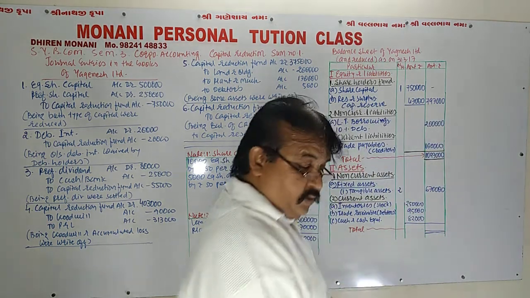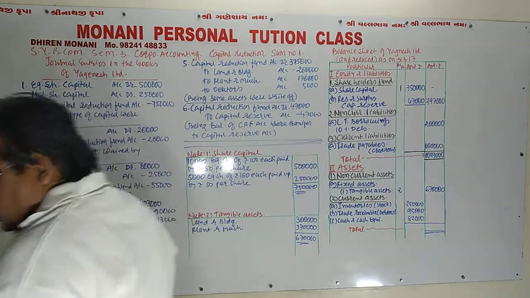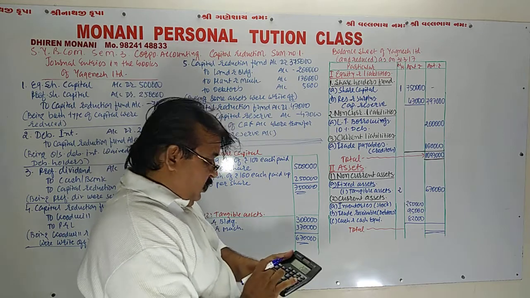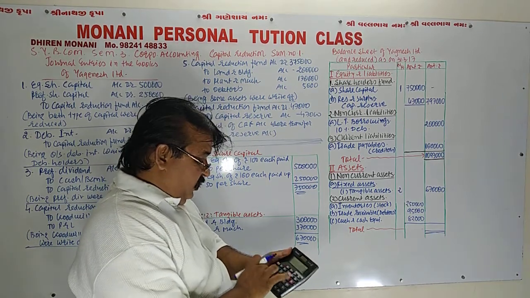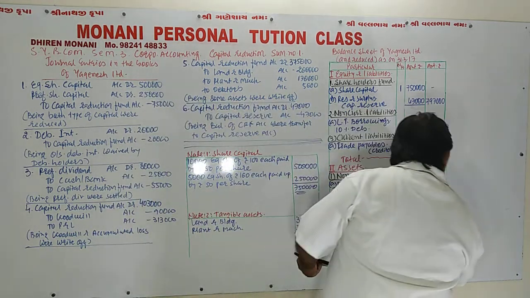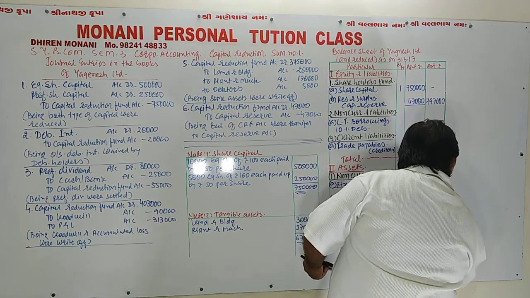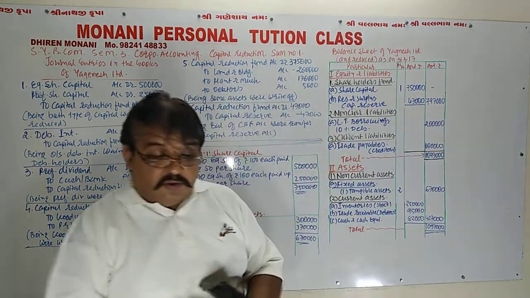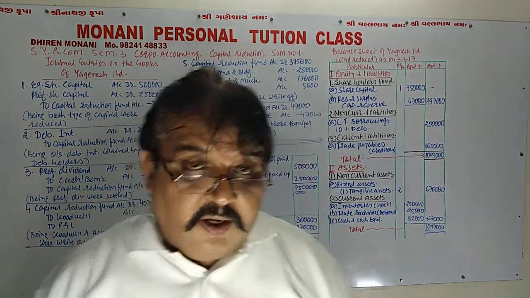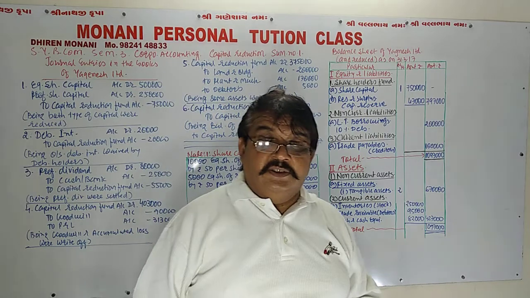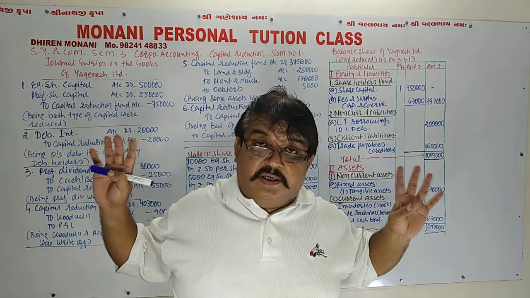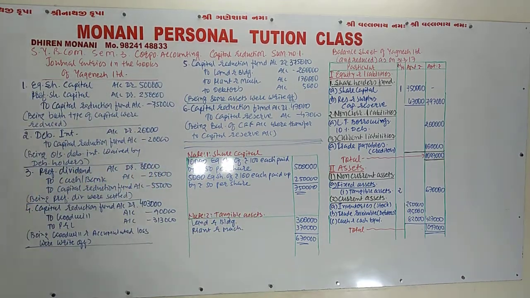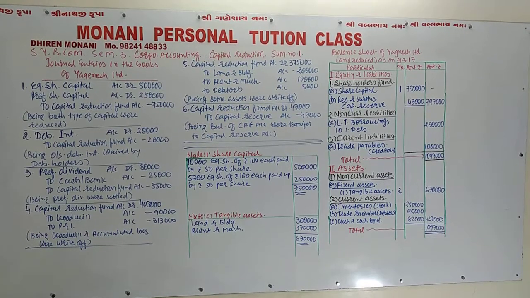So now get the total here. 2 lakh 50,000 plus 95,000 plus 82,000, so 4 lakh 27,000. And the final total is 10 lakh 97,000. So, my dear friend, a question of 15 marks for capital reduction can be performed like this. You have to see all these things and then take a screenshot properly.